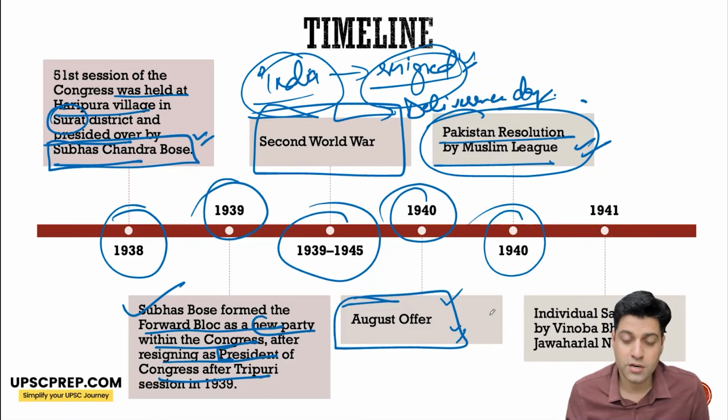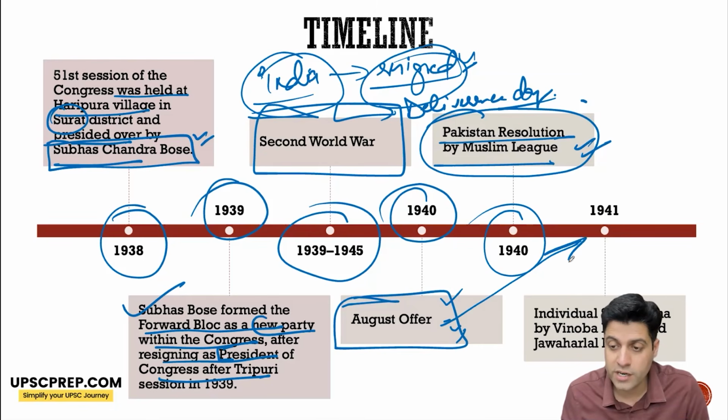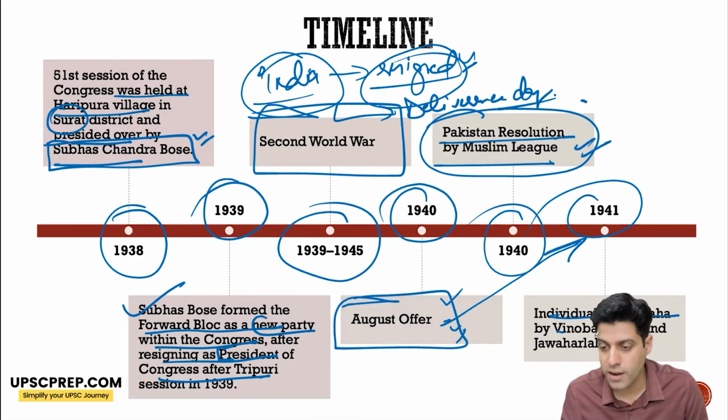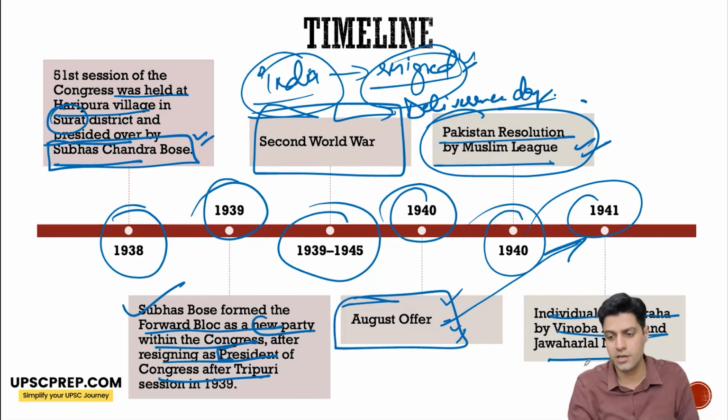Now, since the August Offer was not agreed to, Mahatma Gandhi thought it was not the time for a mass movement. So we'll start with individual satyagraha. Acharya Vinoba Bhave, then Jawaharlal Nehru, then Brahmadatta started the individual satyagraha.